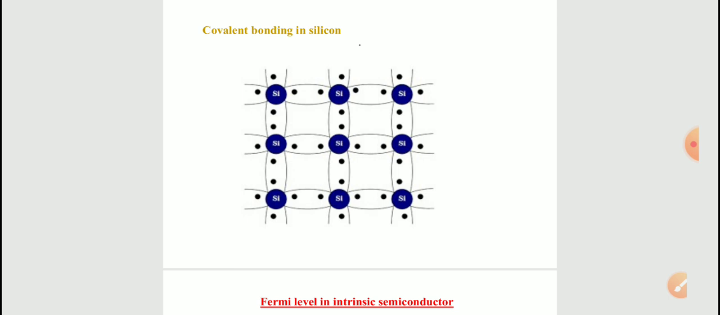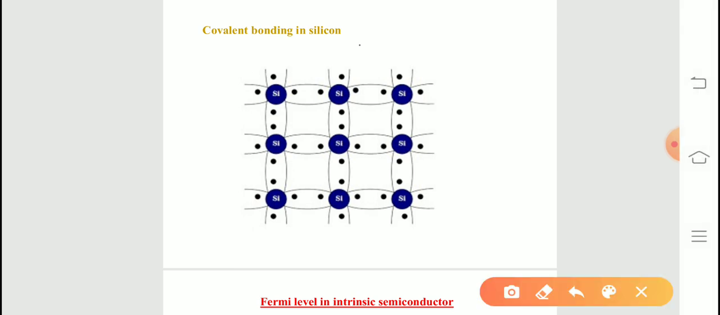In covalent bonding, each valence electron is shared by 2 atoms. When silicon atoms come close to each other, each valence electron of an atom is shared with the neighboring atom, and each valence electron of the neighboring atom is shared with this atom. Likewise, each atom will share 4 valence electrons with the 4 neighboring atoms, and the 4 neighboring atoms will share one valence electron each with this atom. Therefore, a total of 8 electrons are shared.